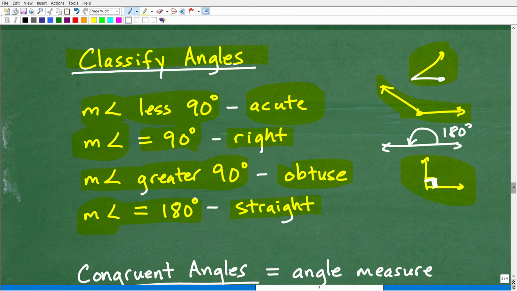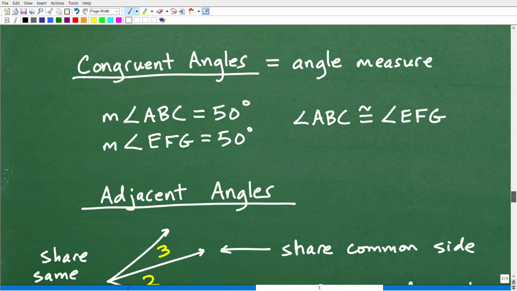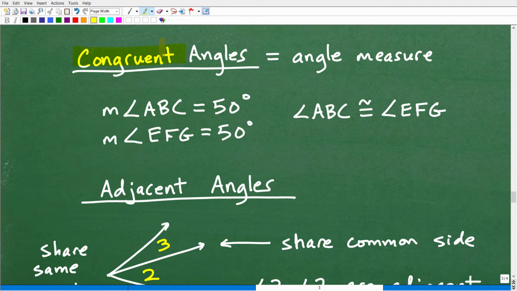All right, so moving forward, let's talk about something called congruent angles. Now remember, we talked about congruency, which basically means the same measure. So here we're going to be talking about the same angle measure. Let's suppose the measurement of some angle ABC is 50 degrees, and then we have this other angle, EFG, and that's also 50 degrees. These have the same angle measure, so we can be very explicit about that by saying angle ABC and angle EFG are congruent. These two angles are congruent to one another.